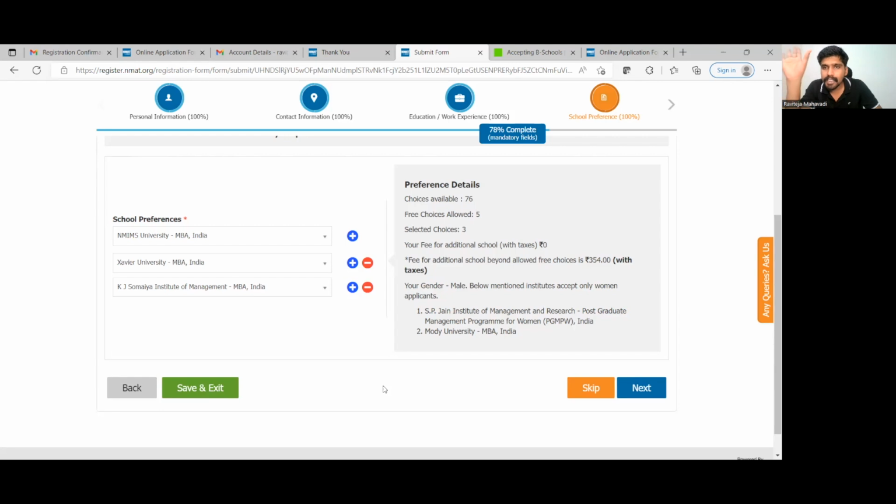For every additional university you will have to add, rupees 354 will be added. That is 300 plus 18% GST if I'm not wrong. That 354 you will have to add for every additional college that you want NMAT to share your information with. Please keep in mind, it does not mean that you have applied for that college automatically. No, application to that college has to be done separately also.